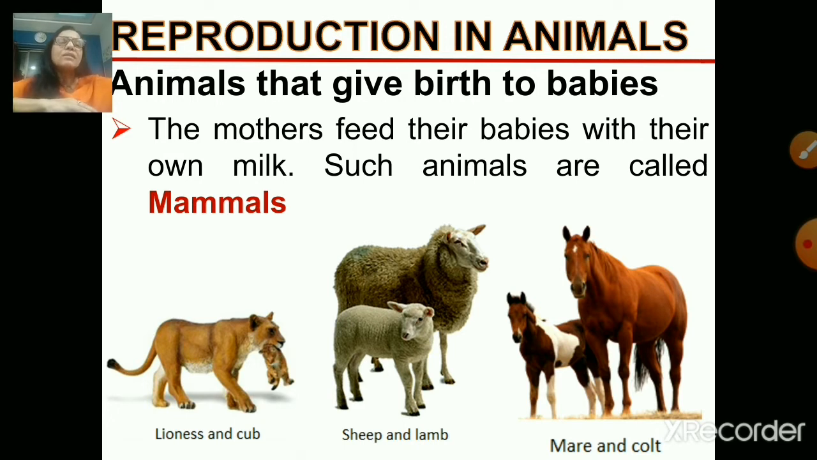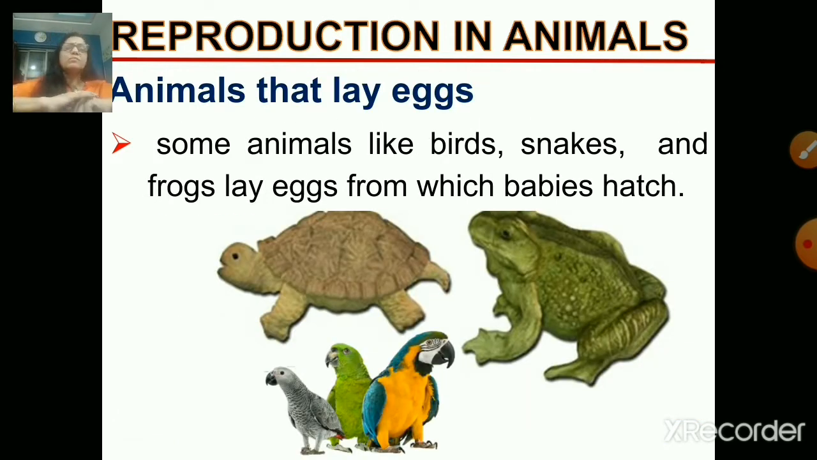Okay, now another way of reproduction is by laying the eggs. Okay, what happens? Some animals like birds, snakes, frogs reproduce by laying eggs. The eggs are laid and the babies hatch out of the eggs. When they get matured enough, they hatch out of the eggs. Okay, this is another way of reproducing. Right, children? One way is by giving birth to the babies and another way is by laying eggs.